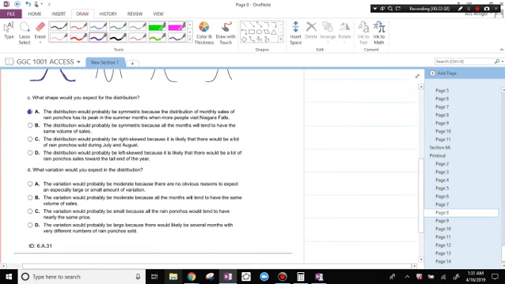Lots of stuff happening, not that much stuff happening in the early months or the later months, but in the middle months, there is lots of selling, so the variation would be large. Several months with very different numbers of rain ponchos sold.